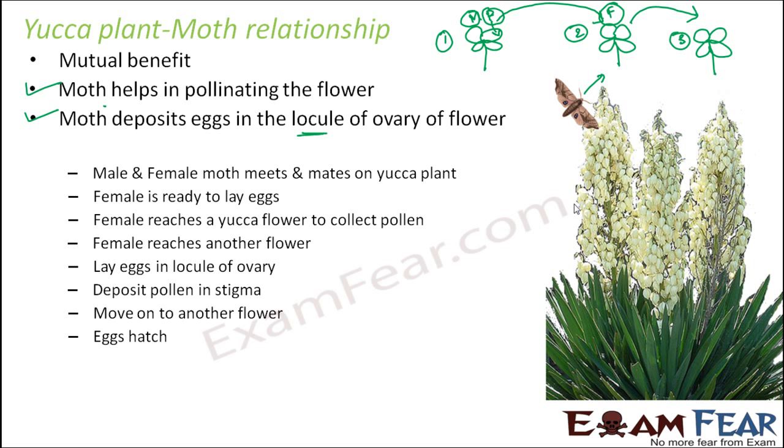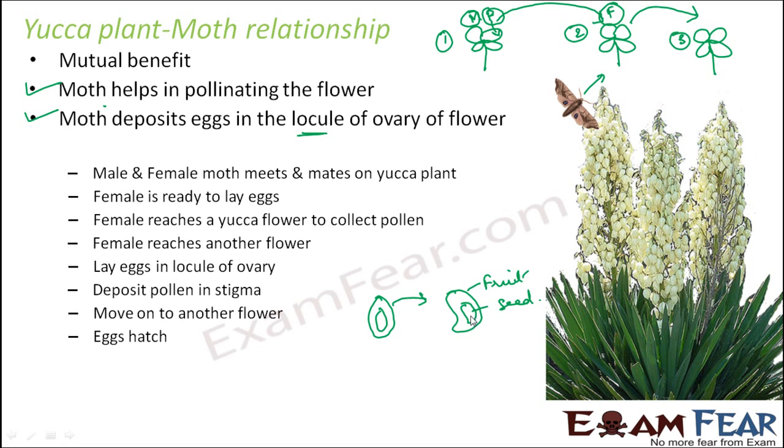Now, the eggs which it has left inside the cavity of the ovary, what happens to those eggs? After a few days, the eggs hatch. Correct? A larva is formed. So how will the larva get its food? The larva gets its food from the yucca seeds which are present inside the fruit. After fertilization, the ovary turns into the fruit. Earlier it was the ovary, and inside the ovary you had the ovule. Now the ovary has turned into a fruit, and inside the fruit you have a seed. So this is the fruit and this is the seed.